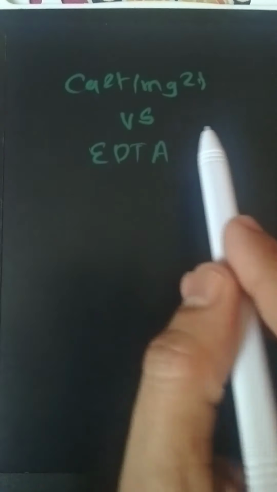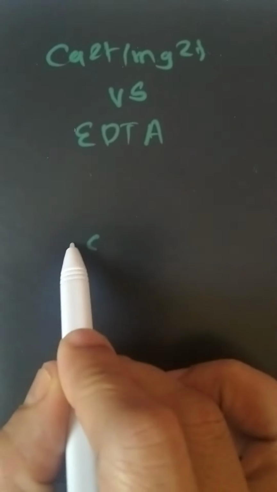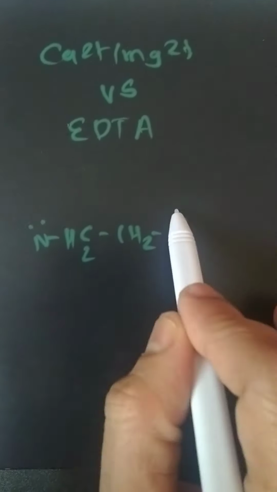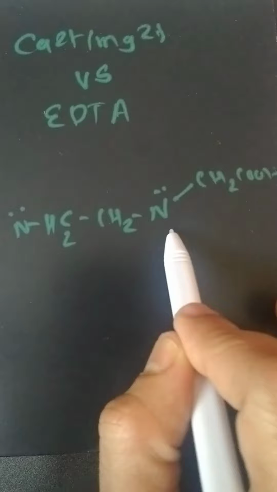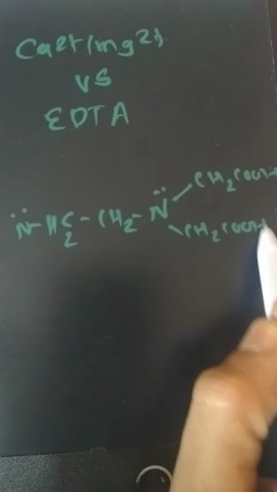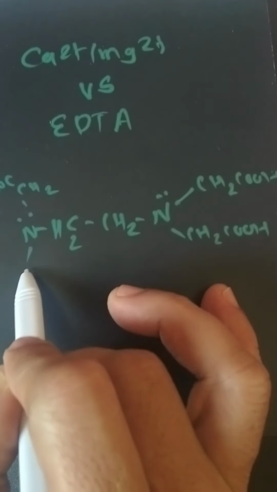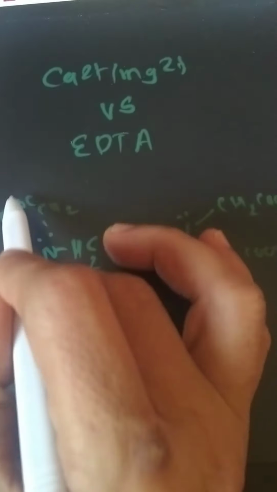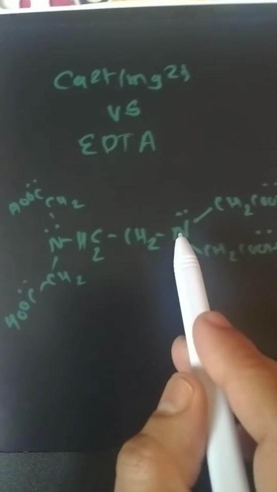It is a special reagent used in analytical chemistry. It is a hexadentate ligand. What is the structure of EDTA? It is ethylene diamine, with two nitrogen groups, and a tetraacetic acid. Four acetate groups are attached to the nitrogens. That hexadentate ligand is called EDTA. It has 6 donating atoms, 4 oxygen and 2 nitrogen.